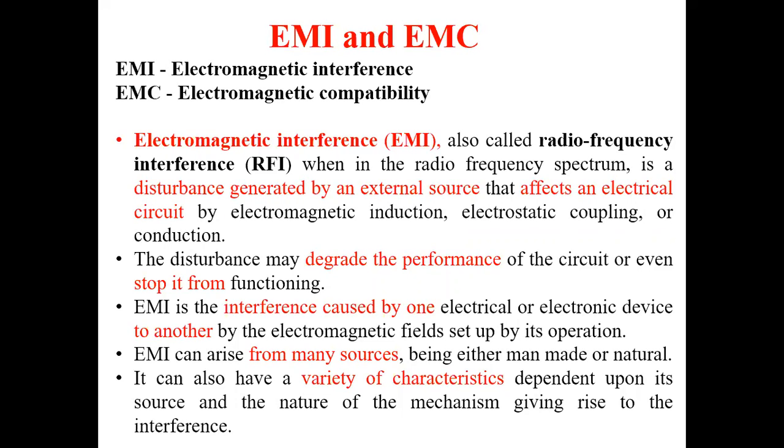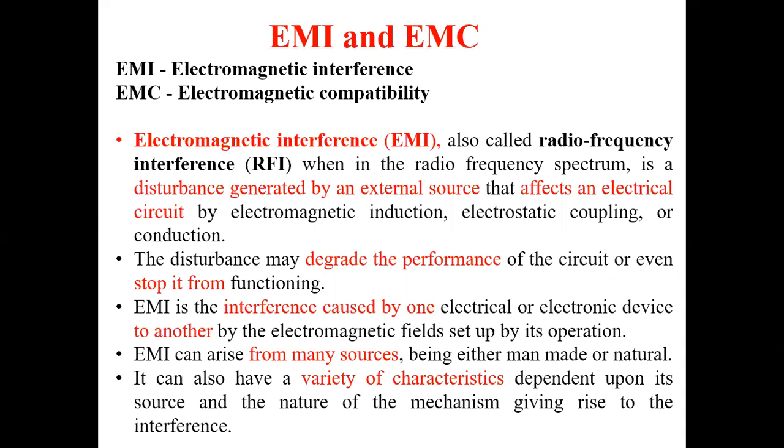So EMI is the one which is caused by one electric or electronic device to another electric or electronic device by the electromagnetic field set up by the system. For example, take a transformer, and take a second transformer. The first transformer will have some magnetic field, and because of that magnetic field, there will be an effect on the second transformer. This effect is due to the interference caused by the first transformer.